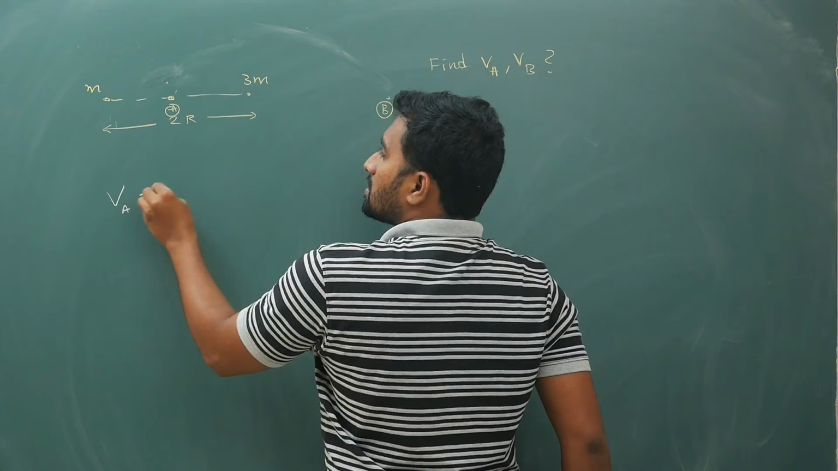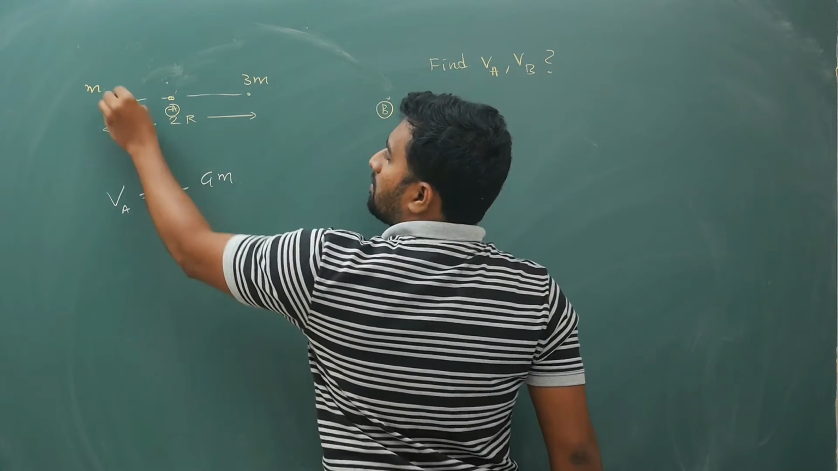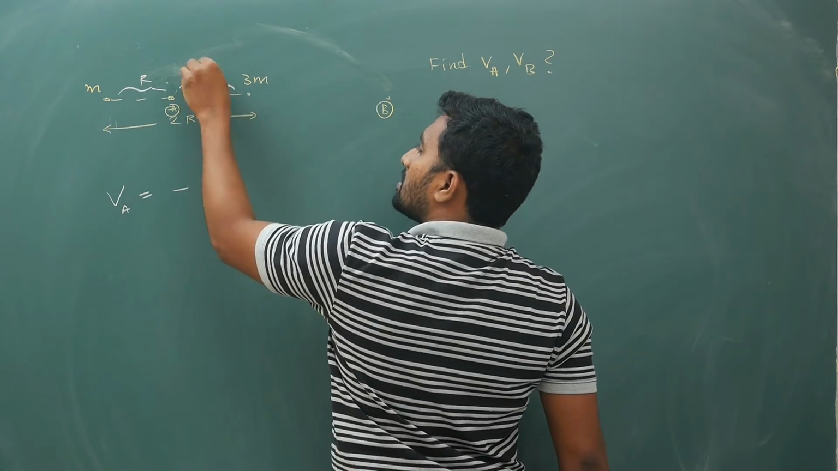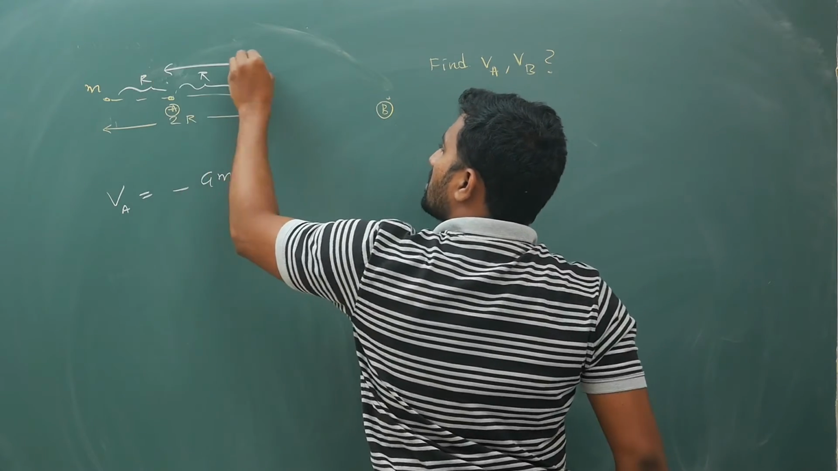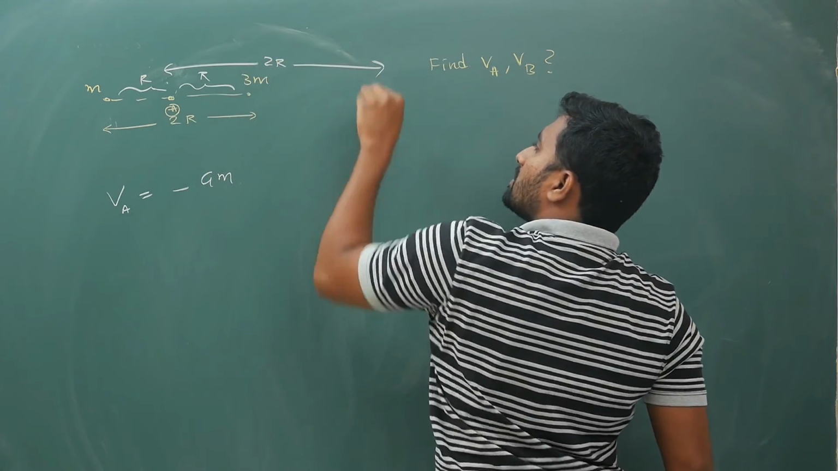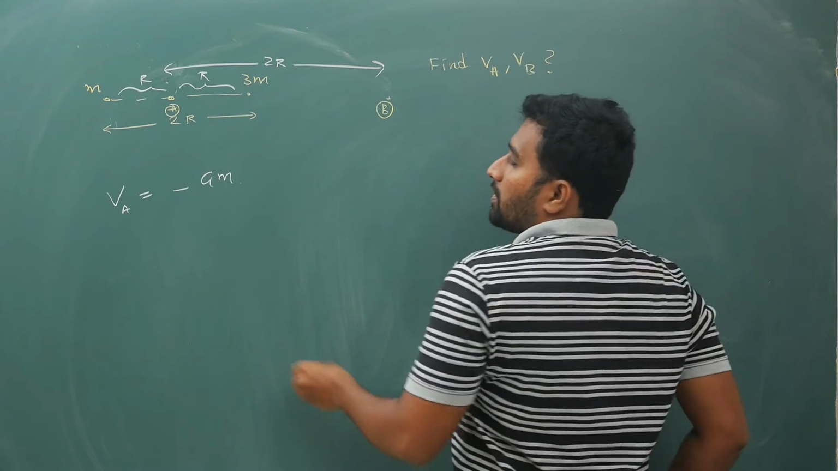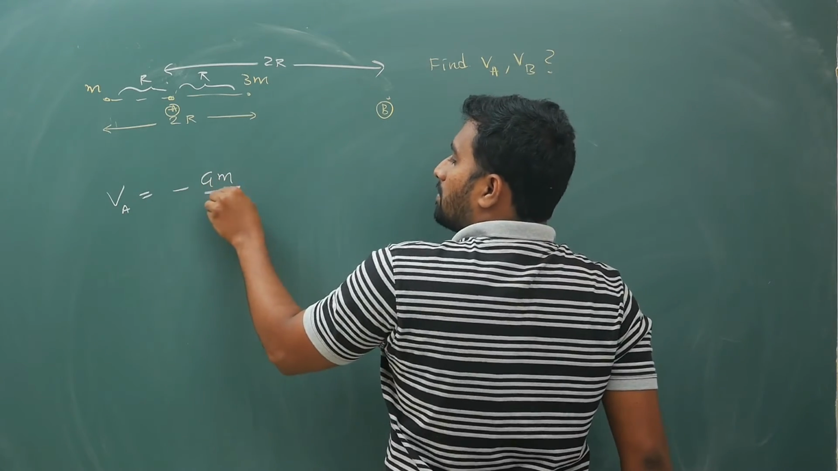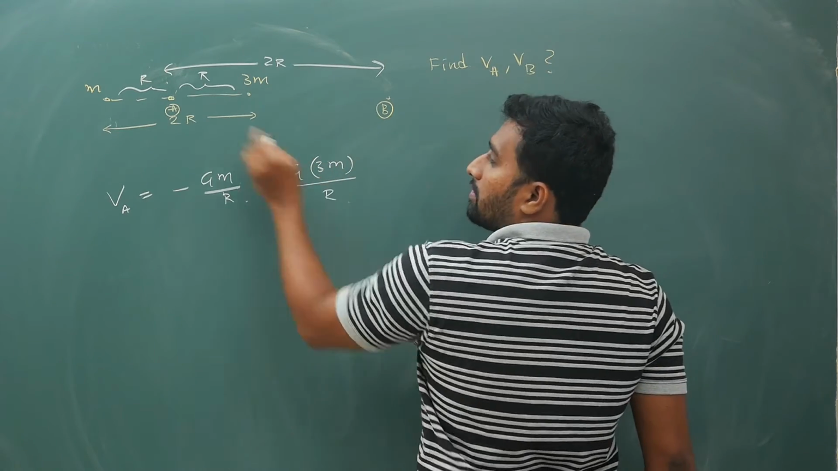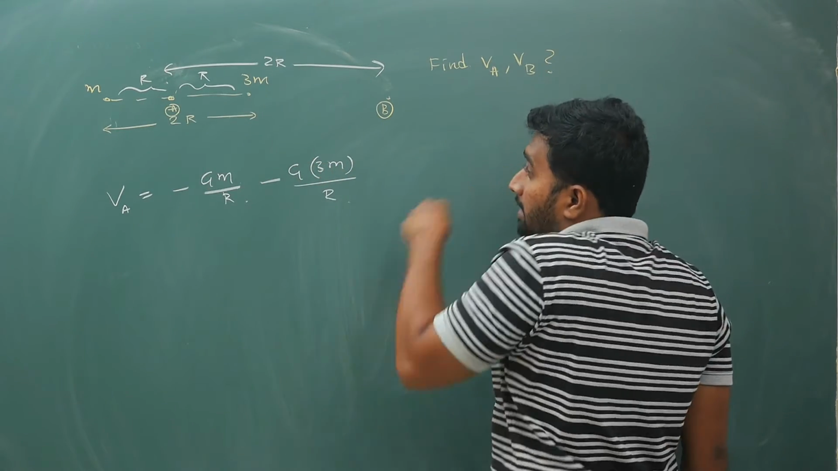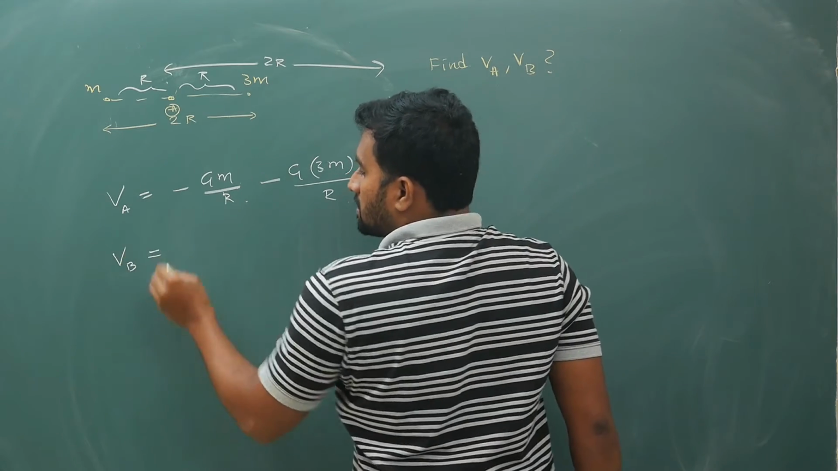Potential at A is minus Gm by R, if it is at the midpoint, this is R, this is R. From here to here I should also give the distance in the question. Let us say it is once again 2R. So your potential at A is minus Gm by R minus G times 3m by R, because it is a scalar, you have to look at the distances. Next, potential at B, how much is it?